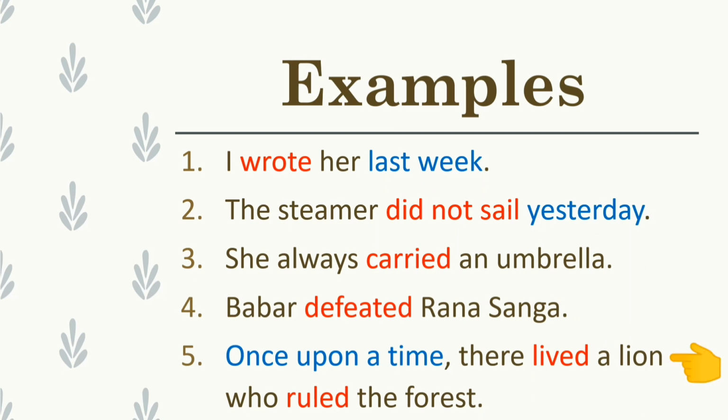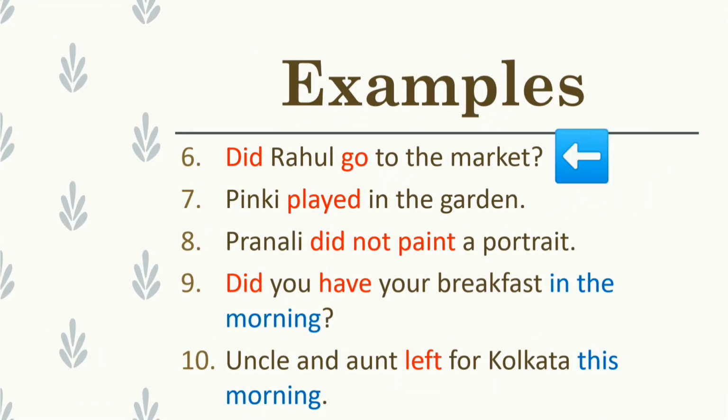Once upon a time, there lived a lion who ruled the forest. Once upon a time is a past time phrase. Lived is the past form of the verb live, and ruled is the past form of the verb rule. Did Rahul go to the market?